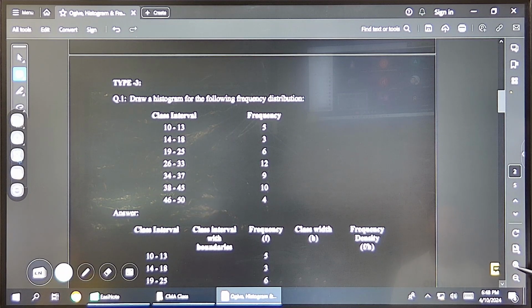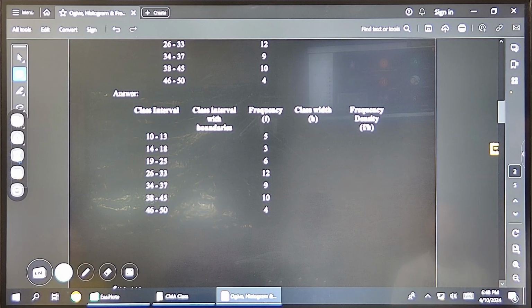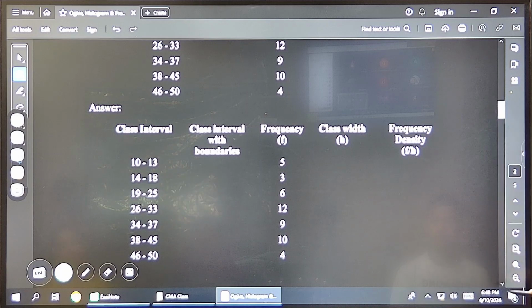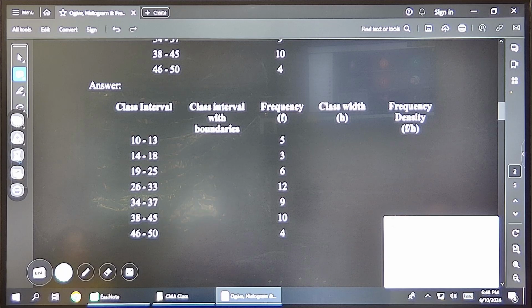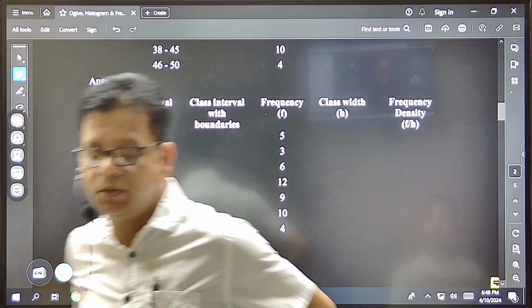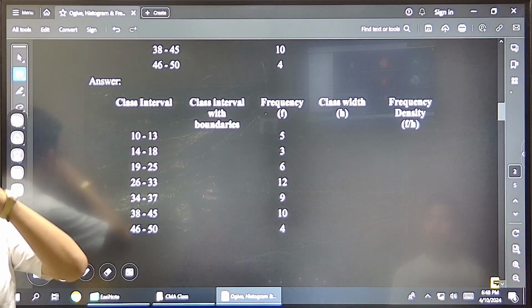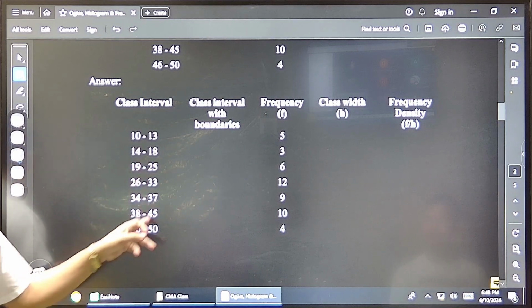You can have a look at this. I think you have understood what to do. What is the difference? It's again a frequency distribution. But what to do here? What to do here, I have already written. The first thing you need to do is that the classes are not continuous. So we make class intervals with boundaries, also called the lower boundary and upper boundary. So how much to be subtracted and added?